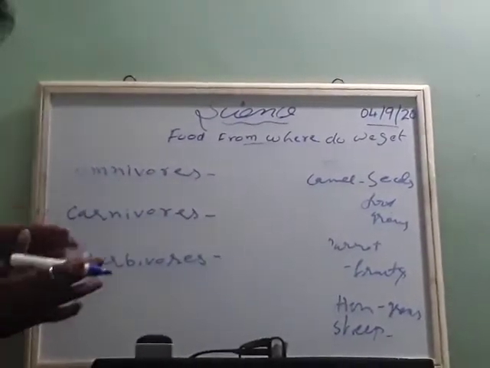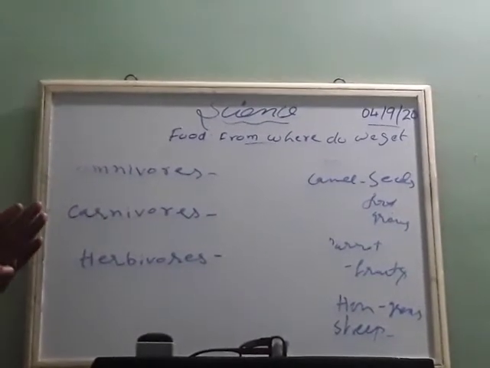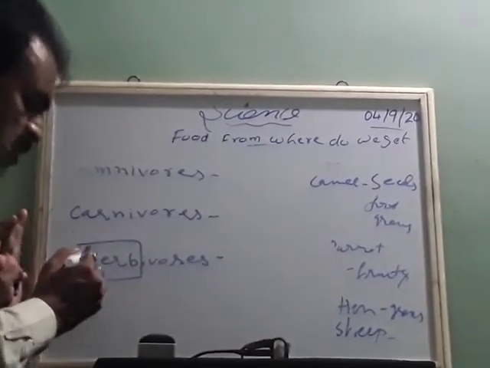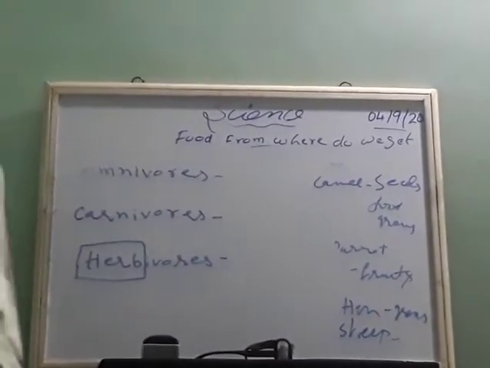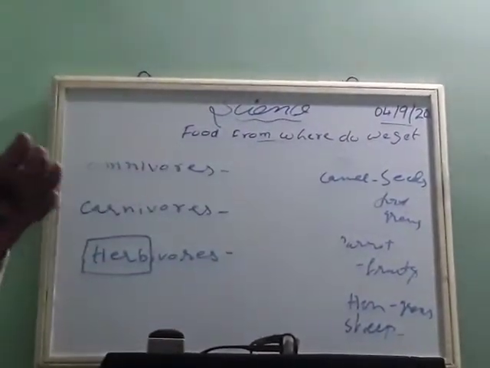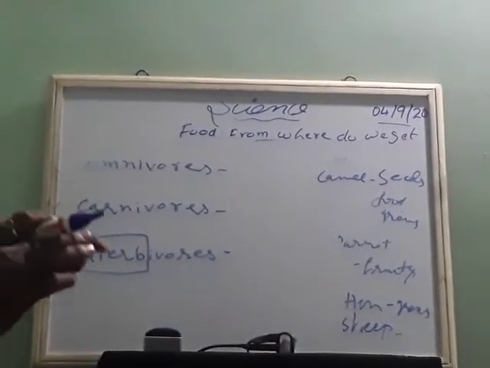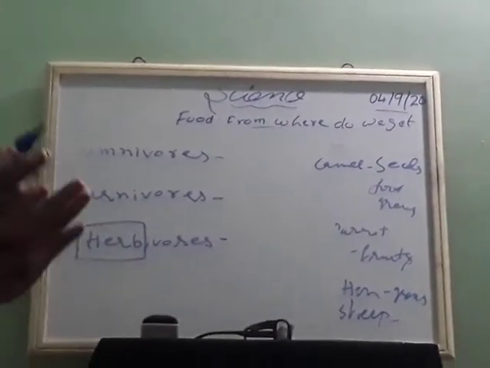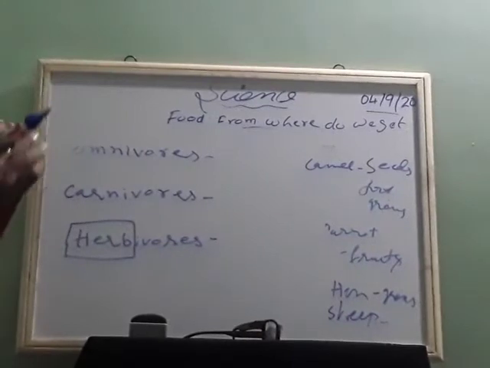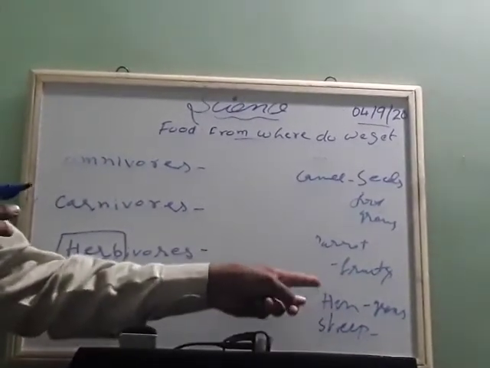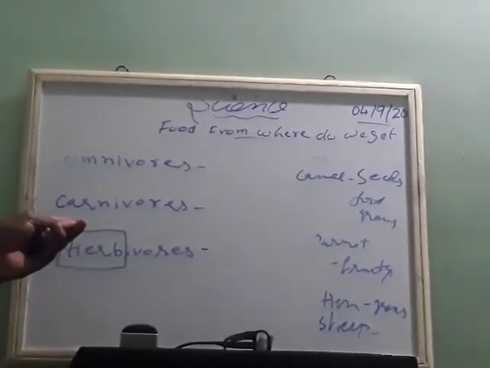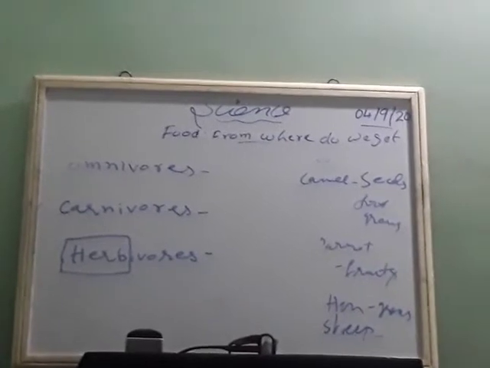Okay. So it starts from the bottom. Herbivores. Herb means small plants. Generally, whichever animals lead their life by eating only the food available from vegetables and plants are called herbivores. They eat only food grains or grass. Like sheep, hen, parrot, camel. They are all called herbivores because they eat only plant products.